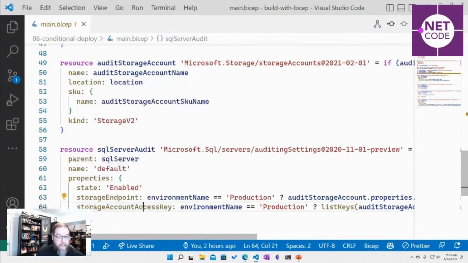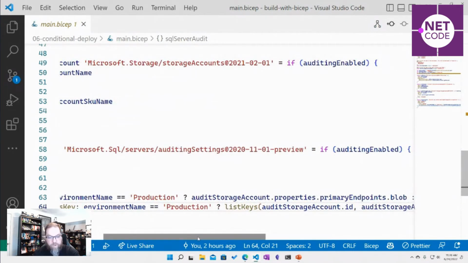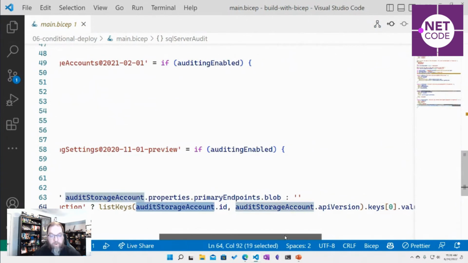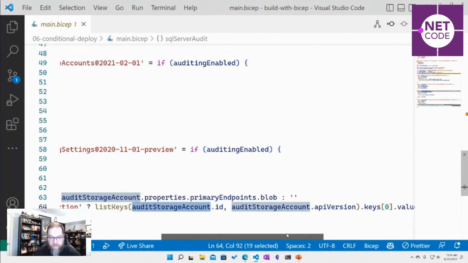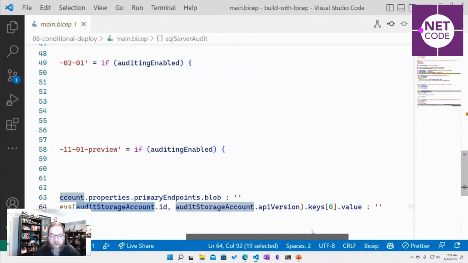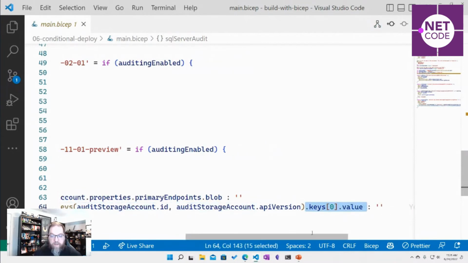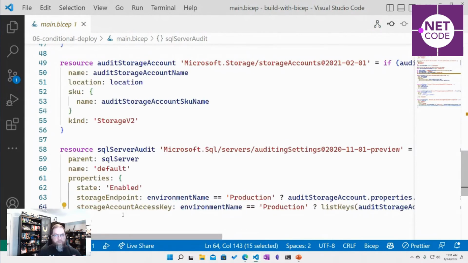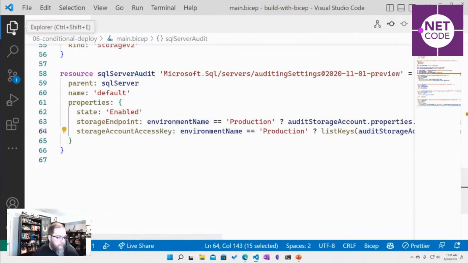Just like, hey, we need an access key. I'm not going to look up an access key. I'm not copying and pasting access keys. This is Azure securely telling Azure, hey, if it's production, get those keys from that storage account, how it's allowed, connection strings, essentially access keys. Go find the primary access key and assign that. Otherwise, it's blank. So we've got some conditionality now. Are we in dev? Are we in prod? Let's do things based on that.